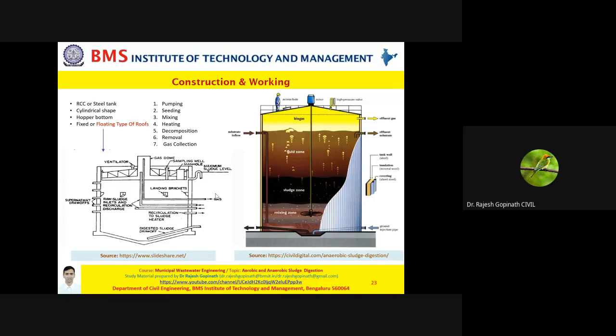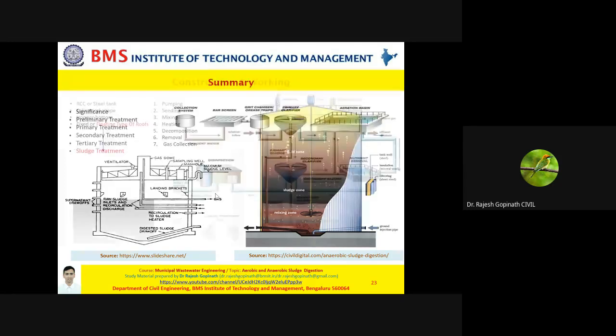What are you removing? You're going to remove the digested sludge. You're also going to remove supernatant. You're also going to remove the gas. And when you remove the gas, it is basically not removed, rather it is collected for producing electricity. So that is the final stage, which is called gas collection.